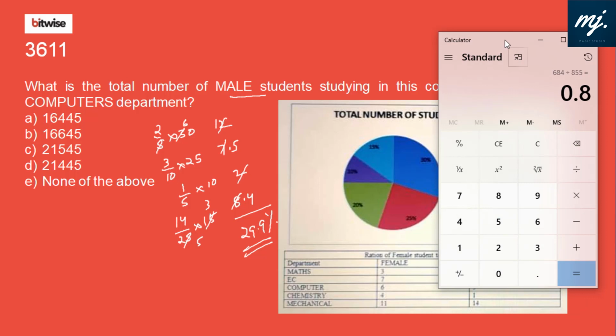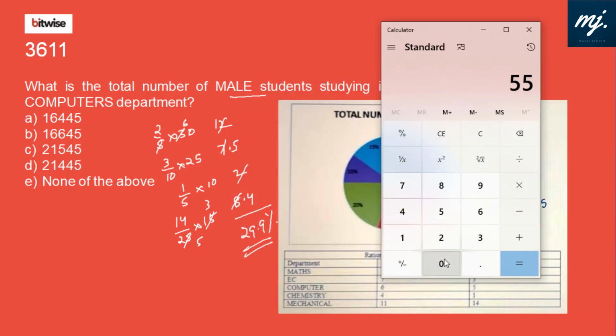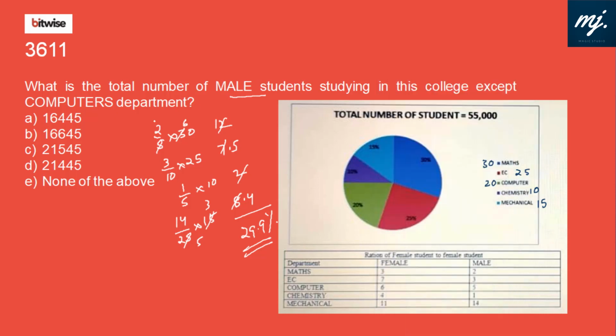Let's see. Our total number of students is 55,000. 55,000 into 29.9% is how much? 16445. It is 16445. Option A fits in.